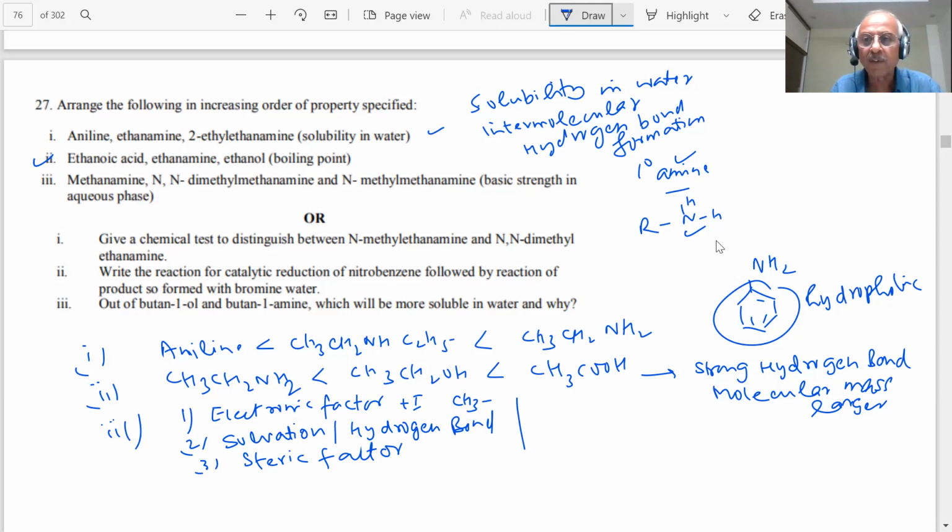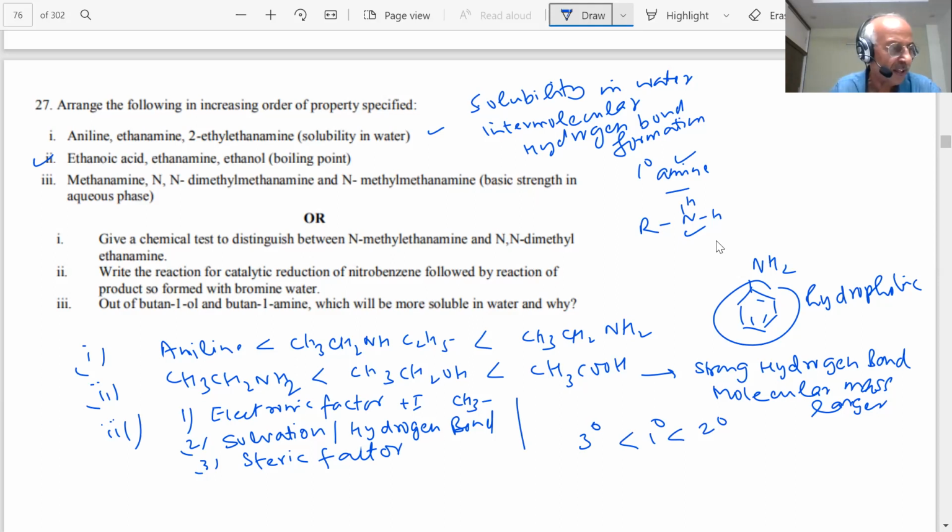And in this case, you will find 2 degree is greater than 1 degree, which is greater than the 3 degree. So 2 degree will always have more basic strength in aqueous medium. Only the order will change when you have ethyl or methyl. It is an important question for the exam, it has already been given.